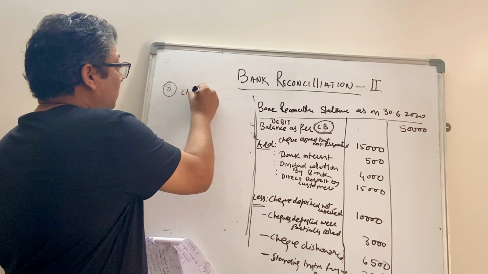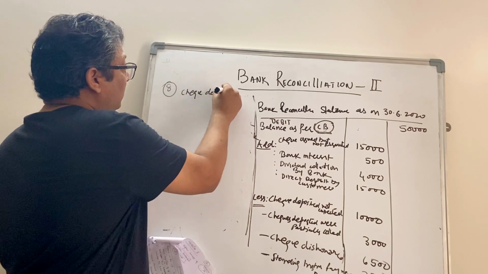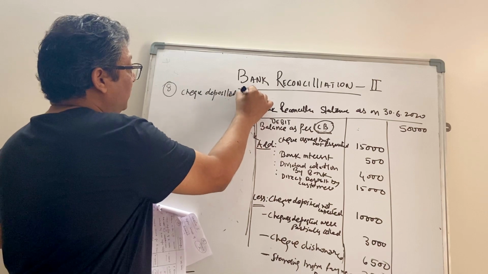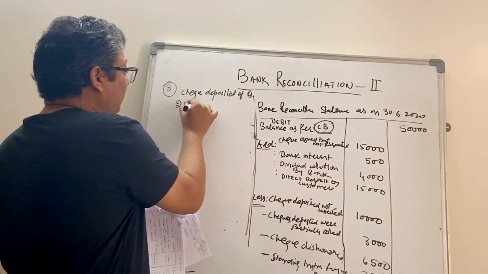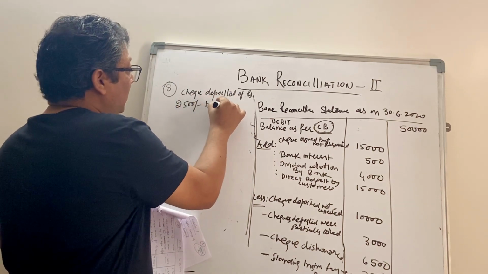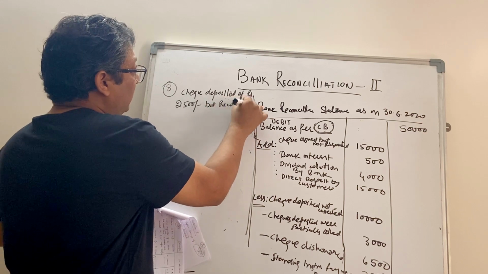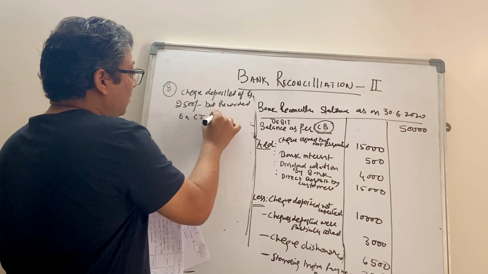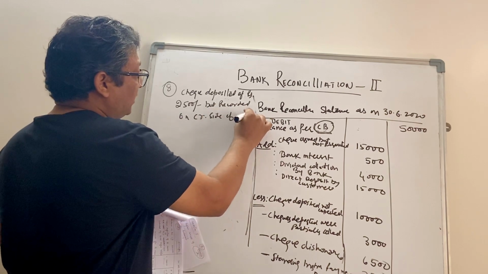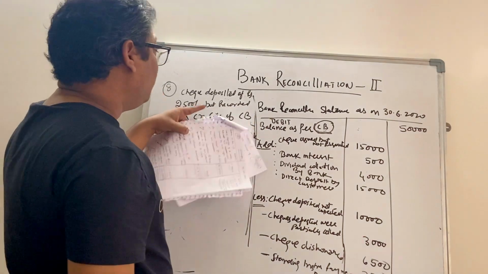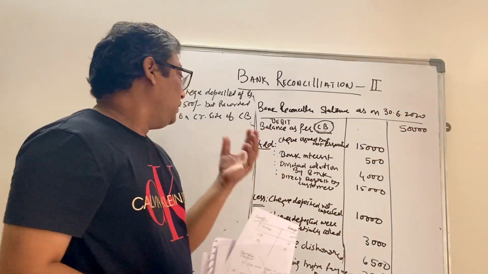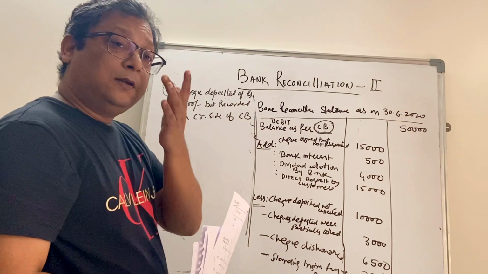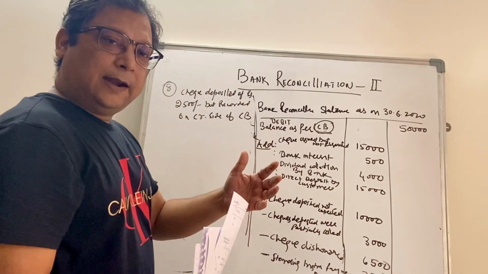Check deposited of rupees 2,500 but recorded on credit side of cash book, right? When you deposit the check, usually the entry should be on the debit side of the cash book, but it means that the cashier has wrongly put this entry on the credit side.